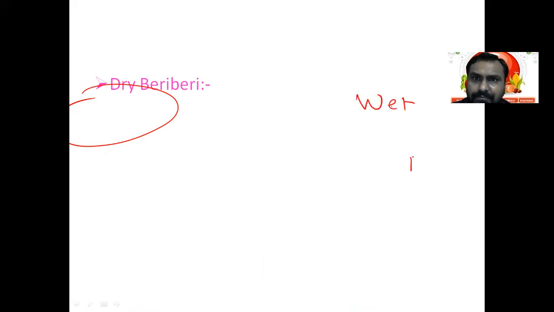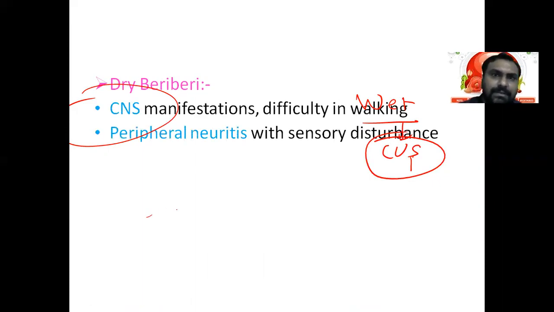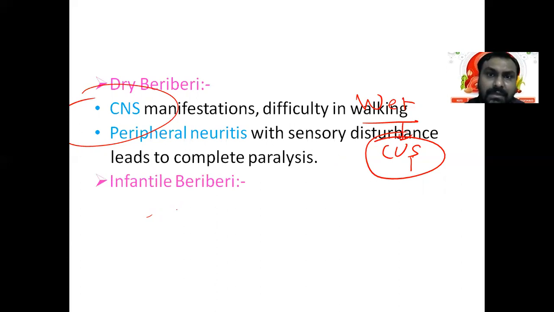Okay, wet beriberi, when there is a cardiovascular manifestation. Another is dry beriberi, where there is a CNS manifestation. So the patient has difficulty in walking, peripheral neuritis with sensory disturbance. Okay, it may lead to complete paralysis later on.